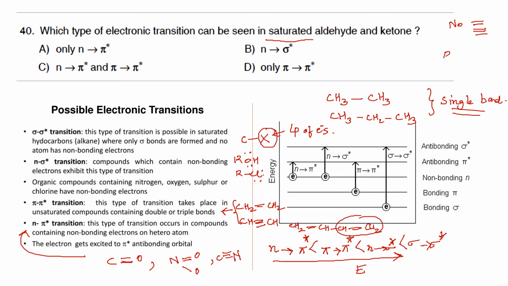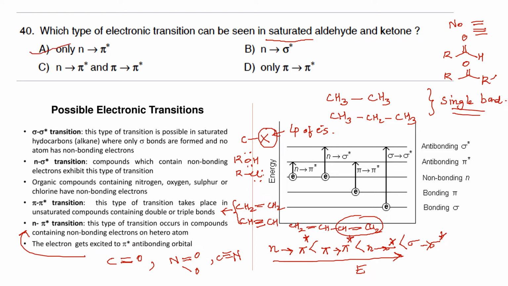In aldehyde and in ketone, you have a common functionality, which is a carbonyl functionality. So this one is aldehyde, and this is ketone. In both cases, you have a C double bond O. We have already seen that in C double bond O, the type of transition that is possible is n to pi star. So pi to pi star is not possible because it is a saturated system, and therefore n to pi star, that is option A, is the correct answer.